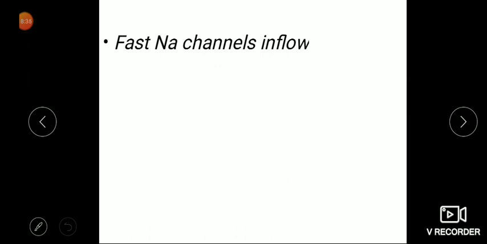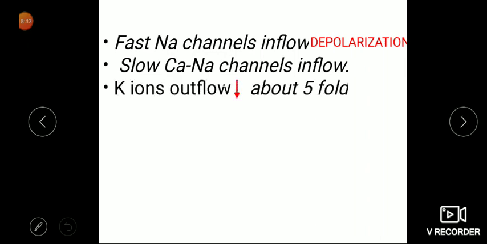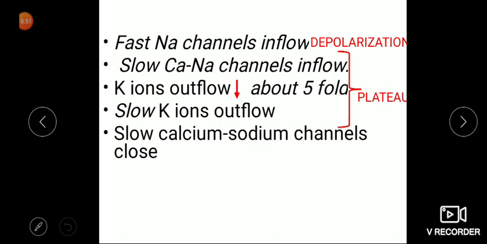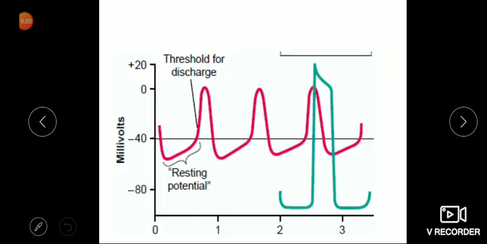So fast sodium inflow will lead to depolarization, slow sodium calcium inflow, potassium outflow about 5 folds, slow potassium outflow. This will lead to Plateau phase, and slow calcium sodium channel closes, potassium outflow continues rapidly, that is called as repolarization. So now in this diagram you can see these are the pacemaker potentials which will lead to generation of potential in this cardiac muscle.